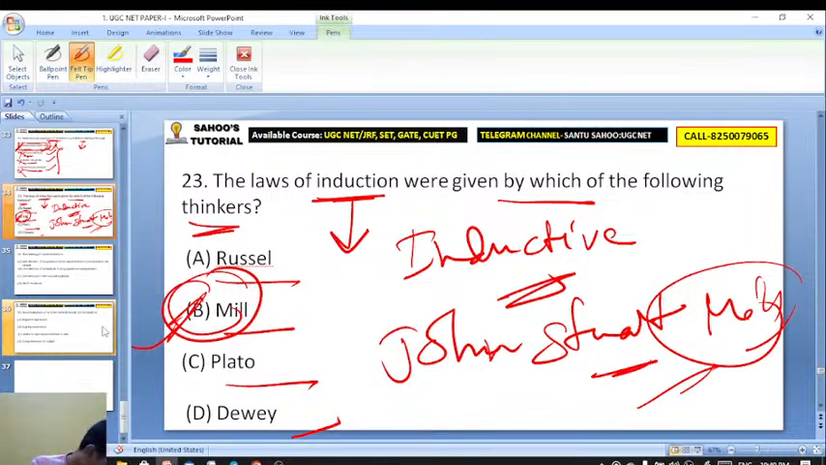Then from particular to general, like Ram is dead, Sam is dead, Jodu is dead, Madhu is dead. So from all these statements we are concluding the statement that all men are mortal.